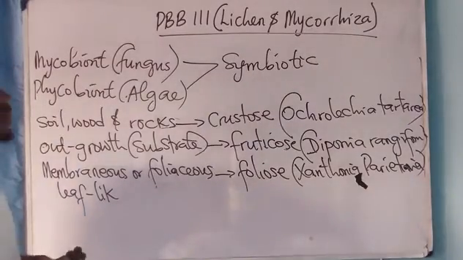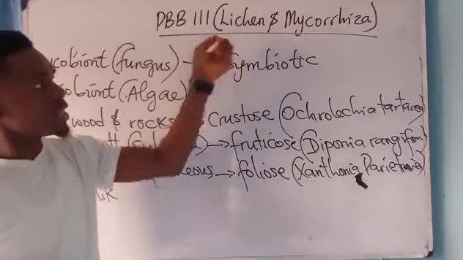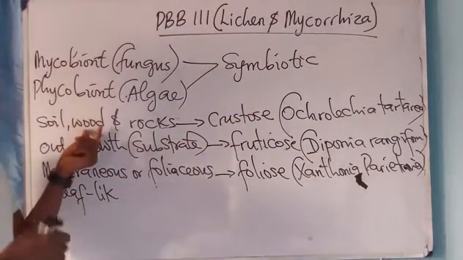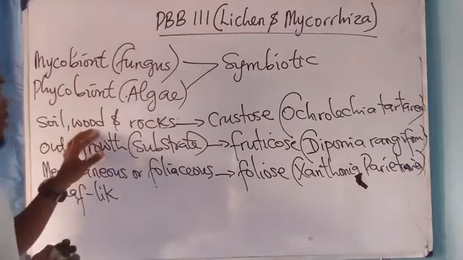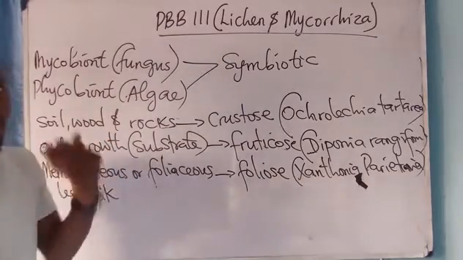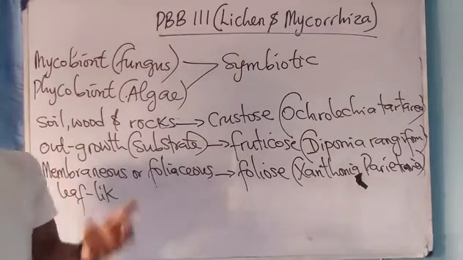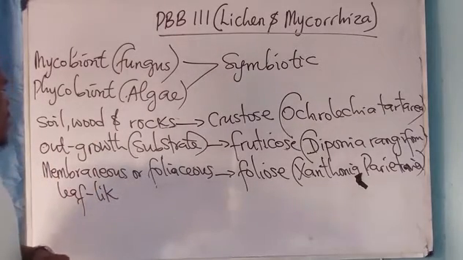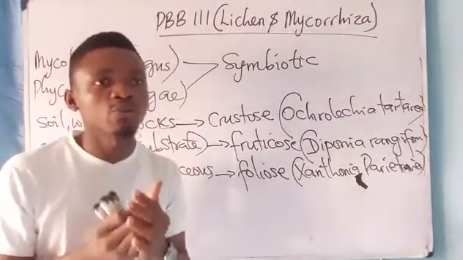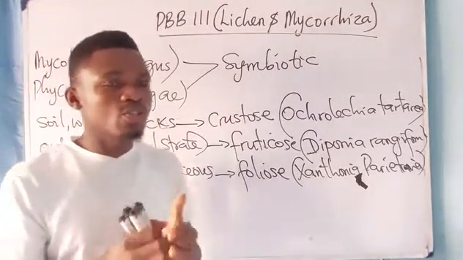What is lichen used for? Lichens can be found in rock and wood, and that brings us to the economic importance of lichen. Some are found in dead wood, and they help in the breaking down of dead wood to become nutrient, which means that they act as decomposers. Fungus in general act as decomposers, because they're saprophytic.